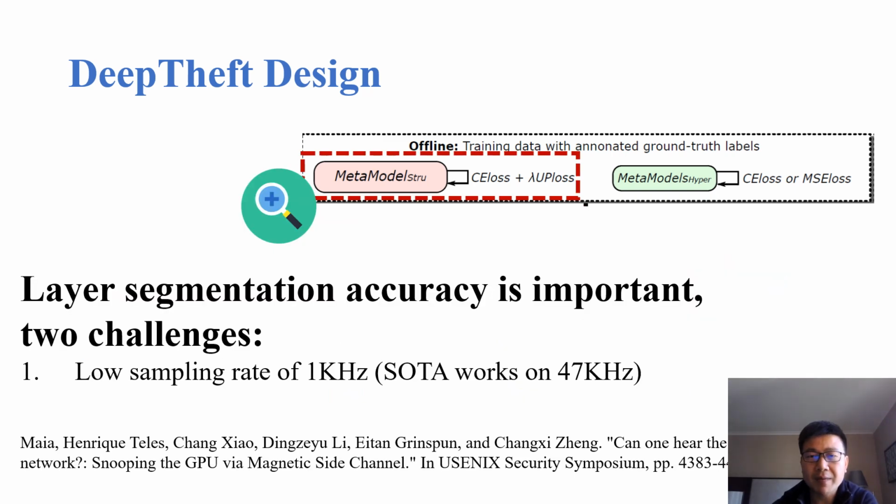Among the meta models, the one for layer segmentation is very important, because if the layer segmentation goes wrong, the second step of layer-dependent hyperparameter recovery will be completely wrong. Layer segmentation faces 2 challenges. Firstly, the sampling rate is very low, only 1 kHz in our case. As a comparison, the prior work has a sampling rate of 47 kHz. That is 47 times higher.